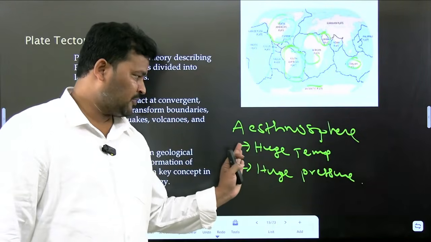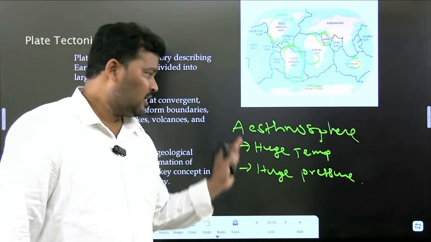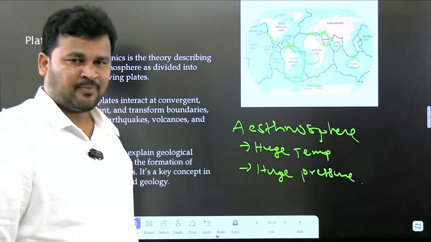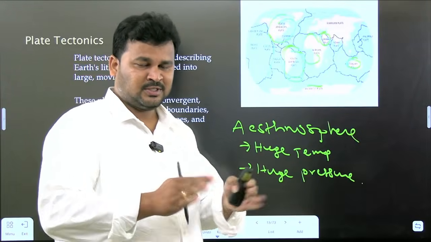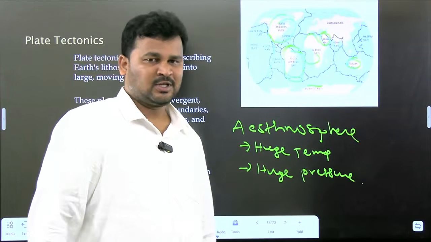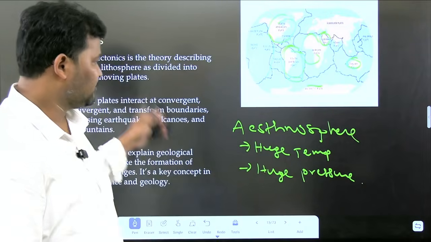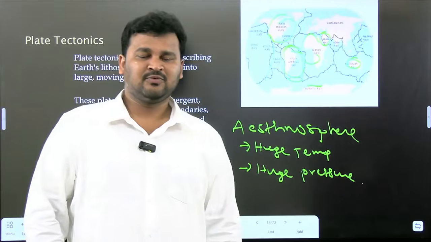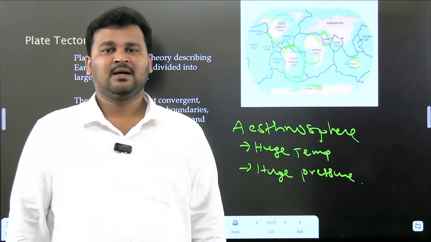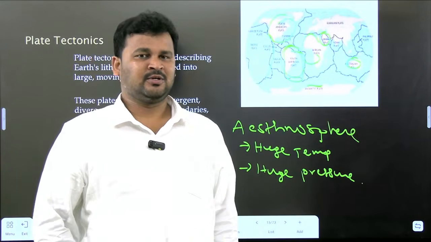Because of huge temperature and huge pressure in the asthenosphere, the plates are moving in all directions. So this is plate tectonics. In the next class, we will cover some more important definitions relevant to our geography.